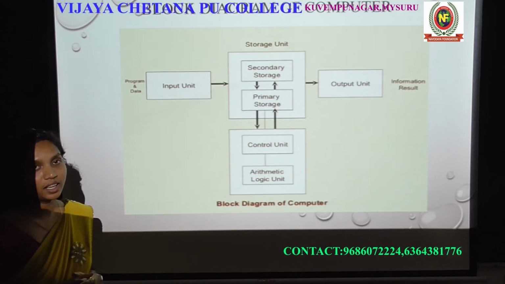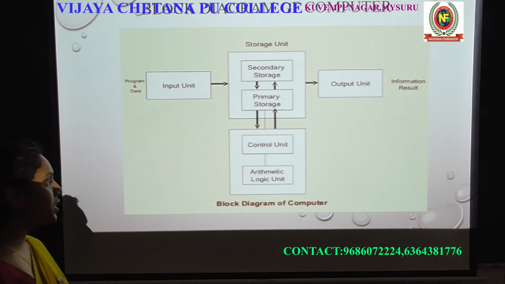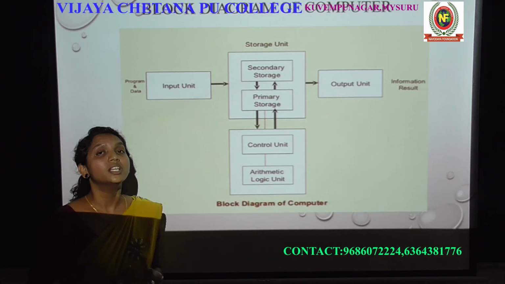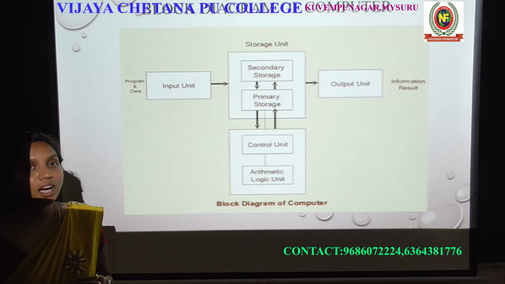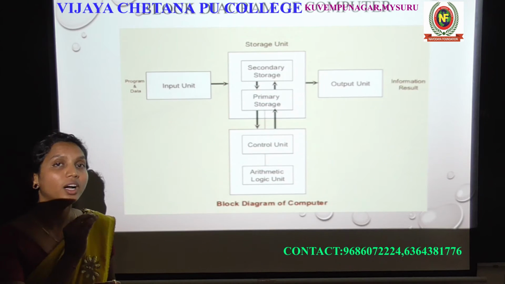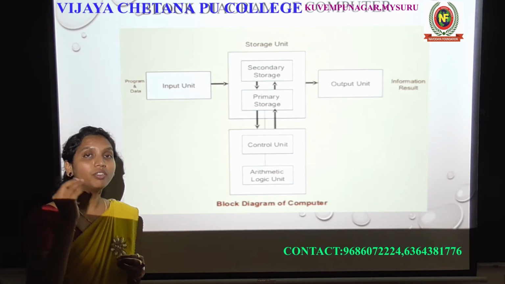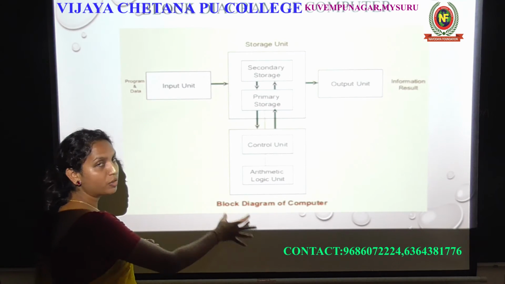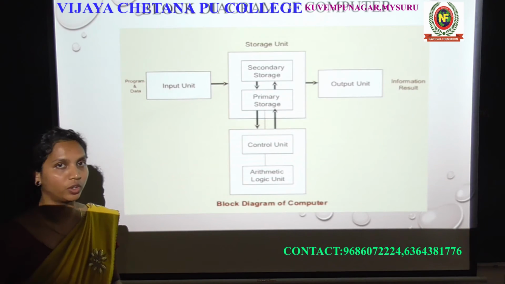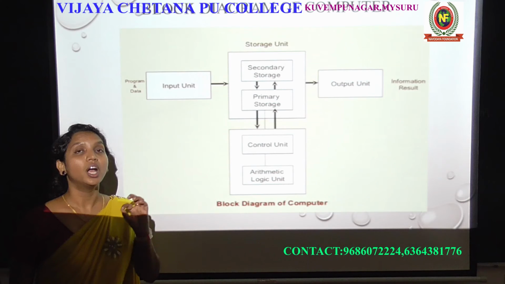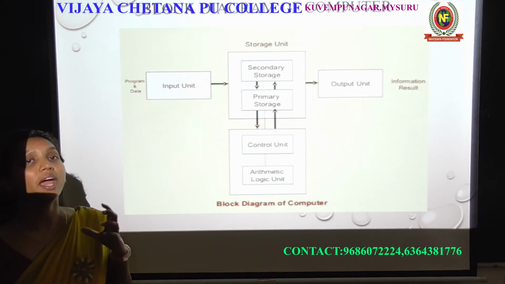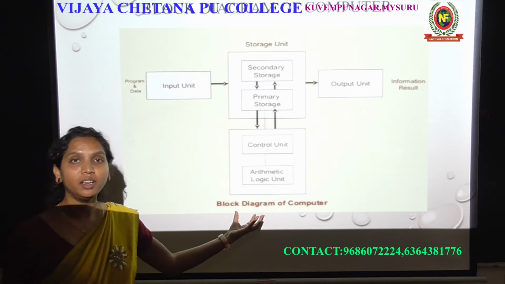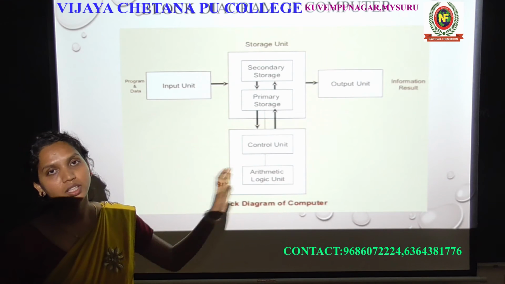Next is the processing unit. The processing unit is nothing but your CPU's work. How the CPU will work in a computer, how data will work inside the CPU, we'll see that. What is the full form of CPU? Central processing unit. It's the brain of your computer, of course, because the complete operation will be controlled by whom? By the CPU device.